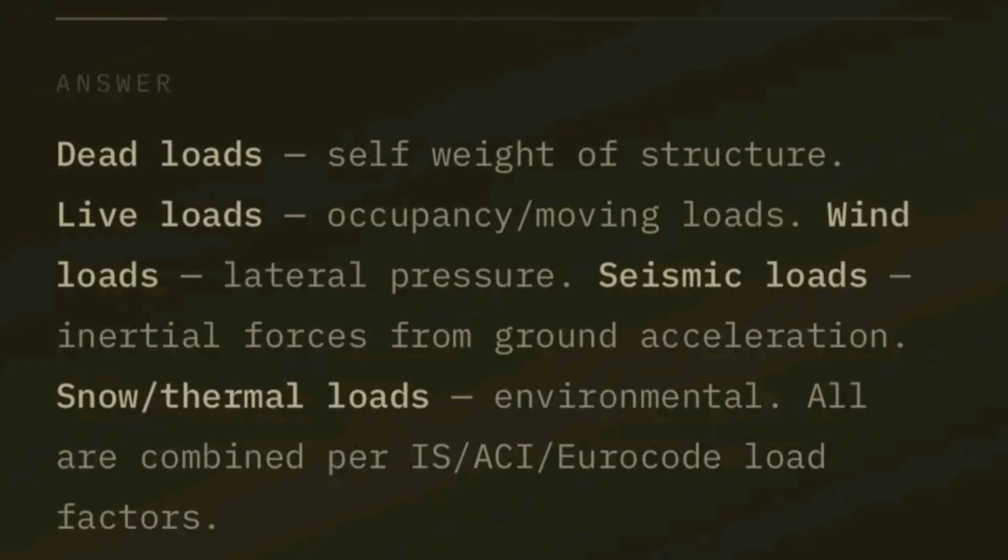The second one is live load or variable load. Live loads are temporary occupancy or moving loads like people, furniture, or other movable equipment. The third one is wind load, the load that can cause lateral pressures. And the fourth one is seismic load or earthquake load. Seismic loads are inertial forces from ground accelerations. The fifth one is environmental loads that are caused by snow, thermal effects, rainfall, floods and other loads.